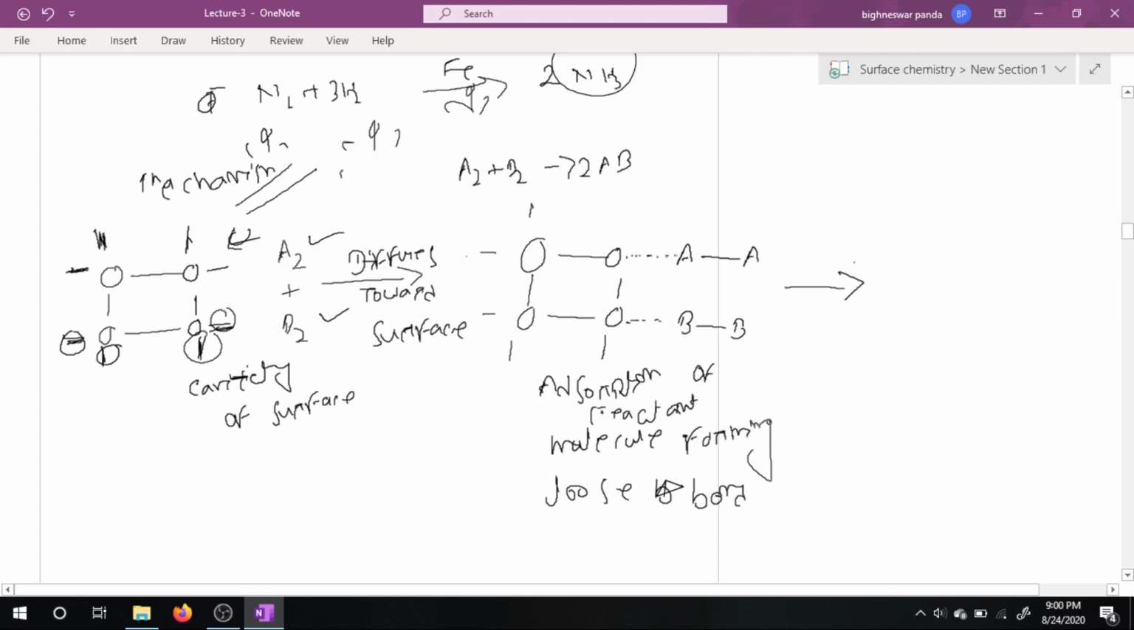So in the next step, A and B will react to form a new bond, and the bonds between A-A and B-B break. What happens here?